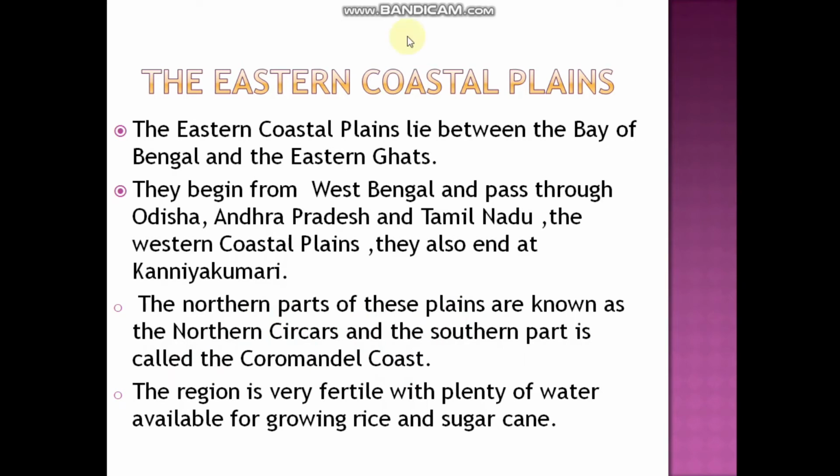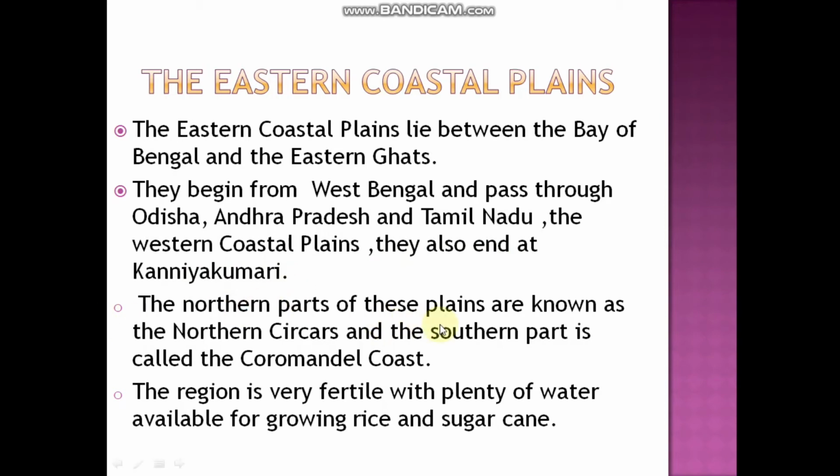So the eastern coastal plain lies between the Bay of Bengal and the Eastern Ghats. They begin from West Bengal and pass through Odisha, Andhra Pradesh and Tamil Nadu. Not only the eastern coastal plain, even the western coastal plain also ends at Kanyakumari.